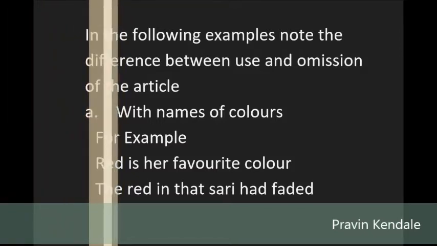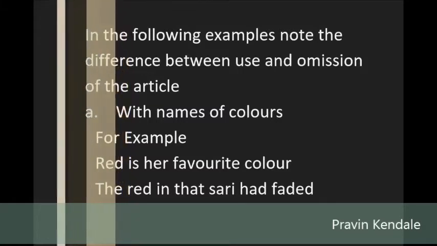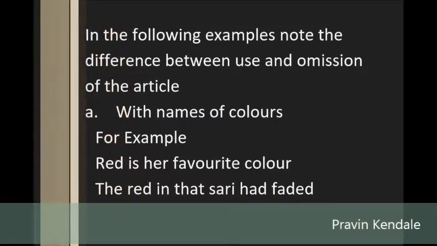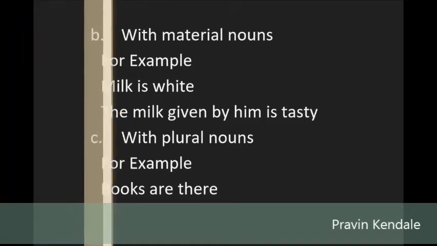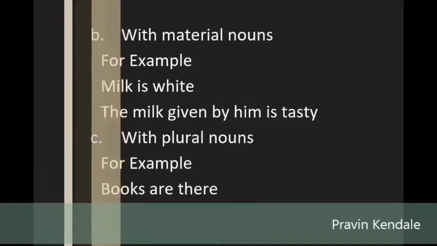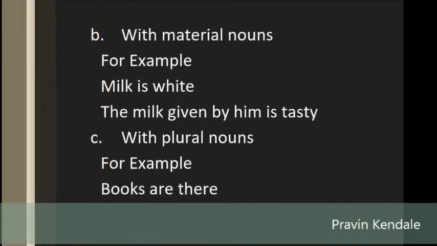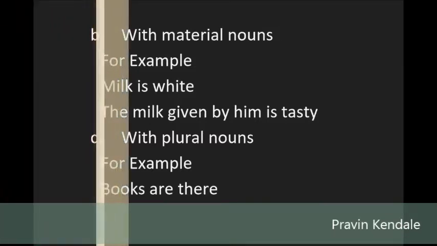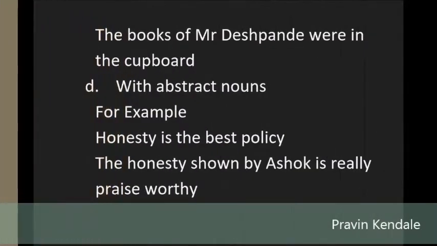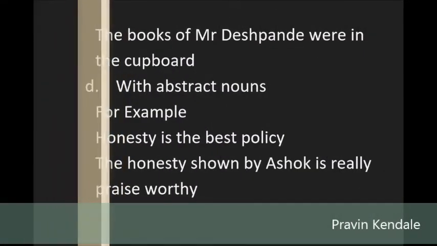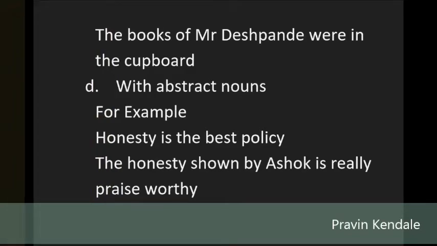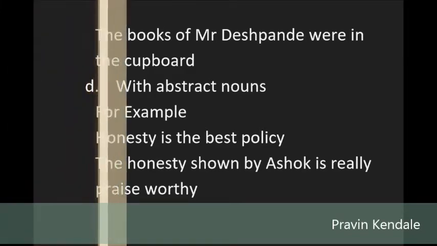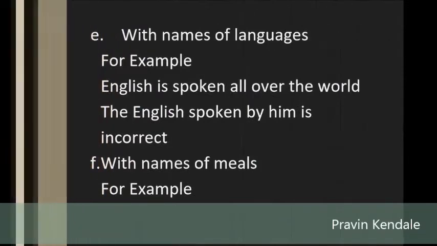B. With material nouns. For example, milk is white. The milk given by him is tasty. C. With plural nouns. For example, books are there. The books of Mr. Deshpande were in the cupboard. D. With abstract nouns. For example, honesty is the best policy. The honesty shown by Ashok is really praiseworthy. E. With names of languages. For example, English is spoken all over the world. The English spoken by him is incorrect.